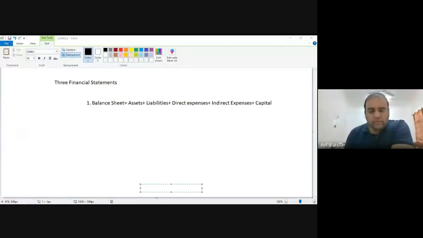Then, of course, you know what is capital. Capital means your own money. We also called it owner's equity.